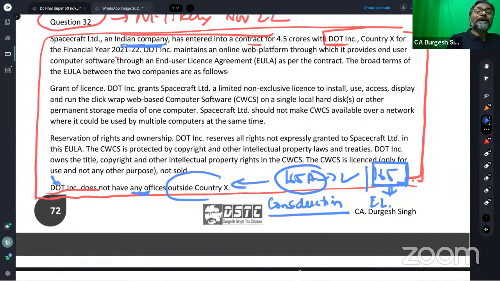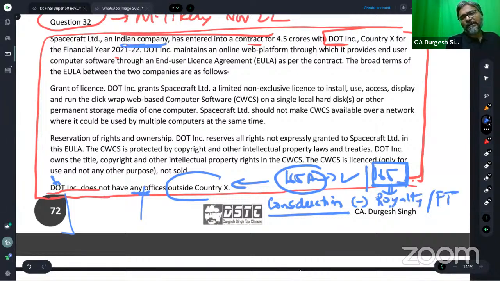Now, I told you that I'm sure that 99% of the students may not be aware of this amendment. And the amendment is of the last year, of the Finance Act 2020. They have said that the consideration on which the equalization levy has to be deducted or paid will exclude the royalty or the FTS portion.